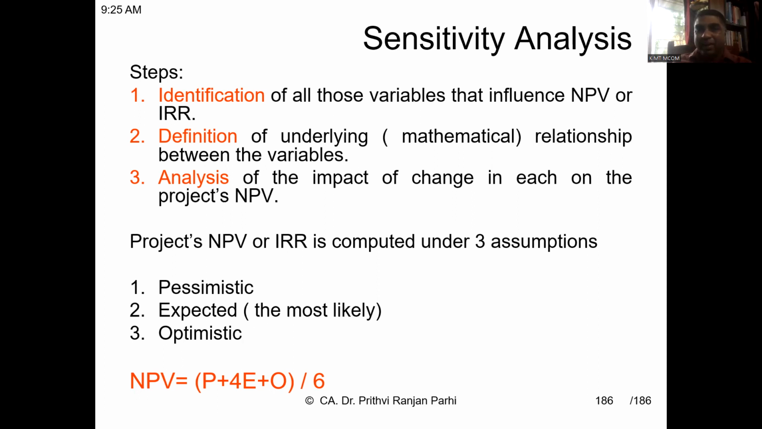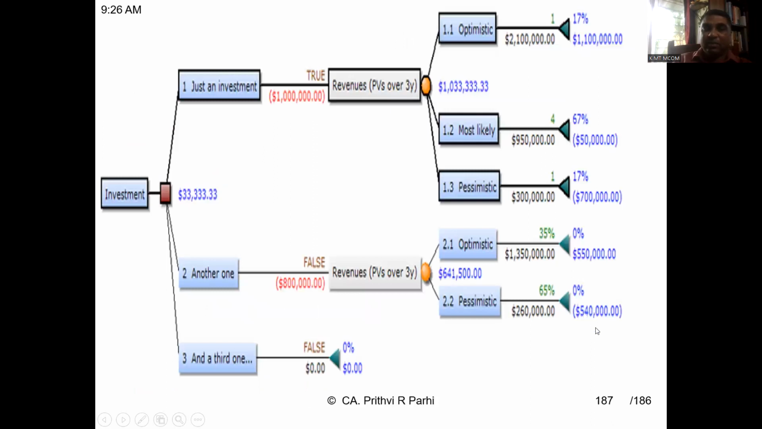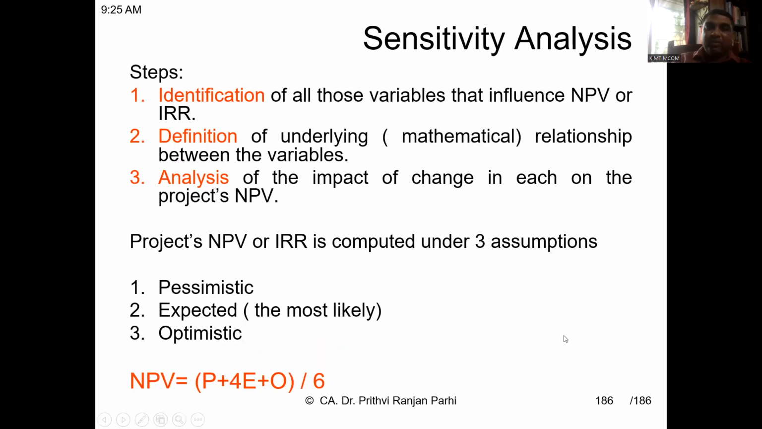Finally, applying a particular formula, it is decided what the expected net present value or expected profit will be. The formula here is P plus 4E plus O divided by 6. What does it mean? Let us say we are calculating NPV. We take the pessimistic NPV and the optimistic NPV, and they are added. Plus, the most likely NPV is given a weightage of 4 times.